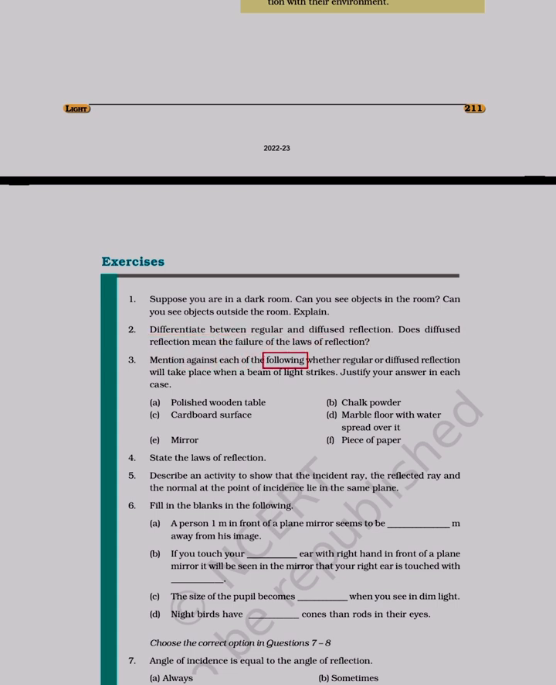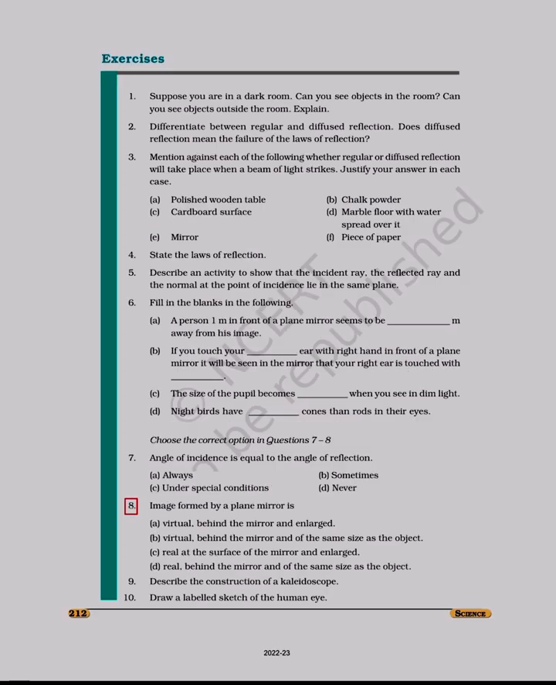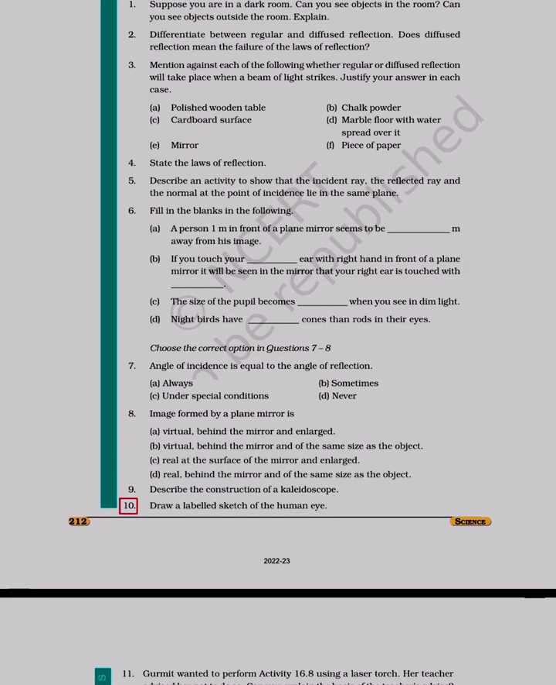Mention against each of the following whether regular or diffused reflection will take place when a beam of light strikes. Justify your answer in each case. 7, 8, 9, 10. Choose the correct option in questions 7 to 8. Angle of incidence is equal to the angle of reflection: A always, B sometimes, C under special conditions, D never.